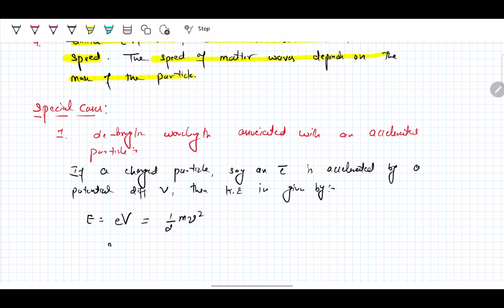By relating these equations we can find the velocity v equals the square root of 2eV over m.